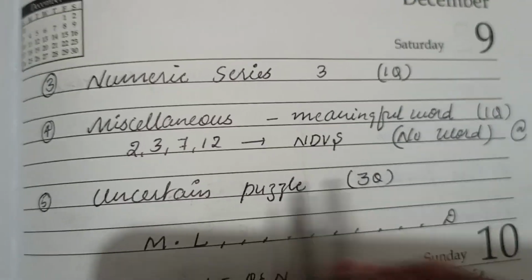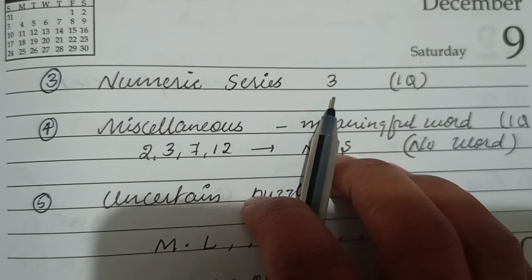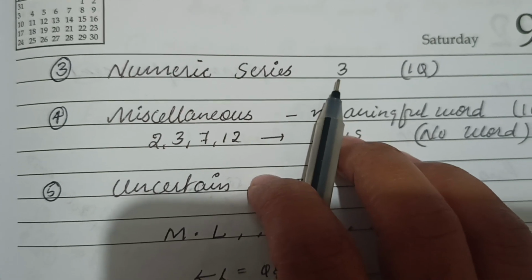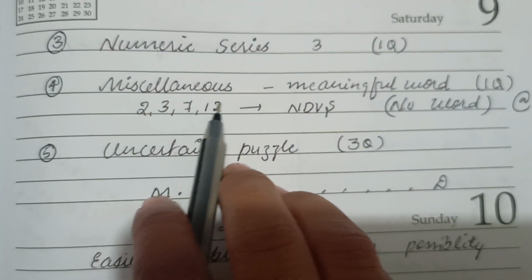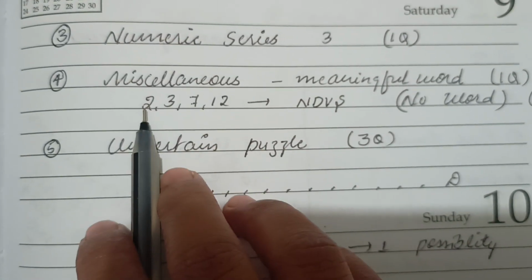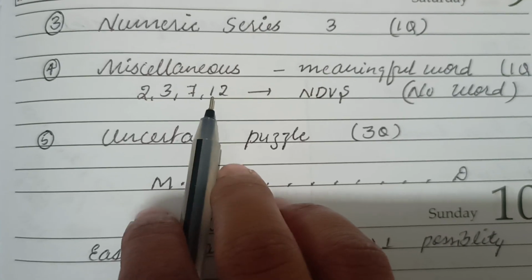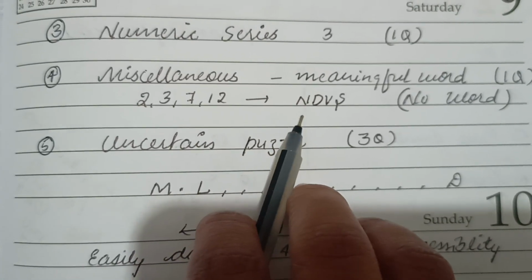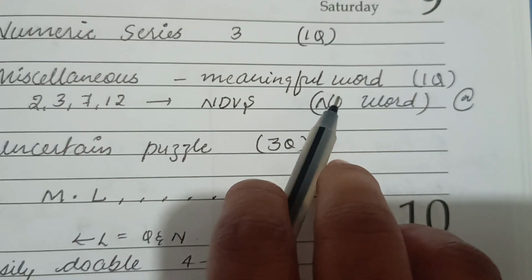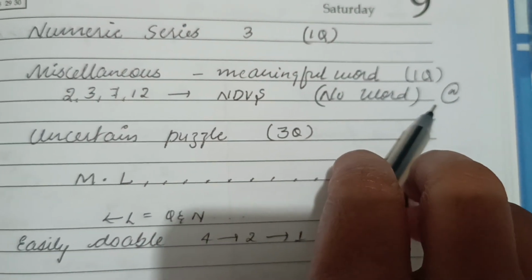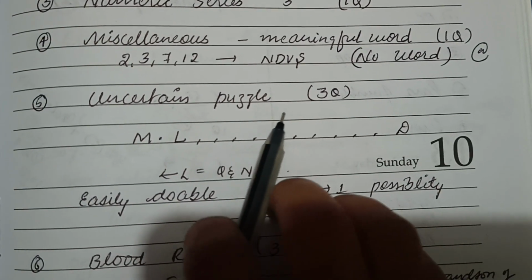Then there was the alphanumeric series. This time it was a numerical series. I think I was getting answer 3. I mean, this is a pair formation, I guess. Then in the miscellaneous question they asked us to pick the second, third and seventh, 12th letter from the given word. I was getting NDVS, so no meaningful word was forming there. If no meaningful word was forming, we have to mark at. So I marked at.